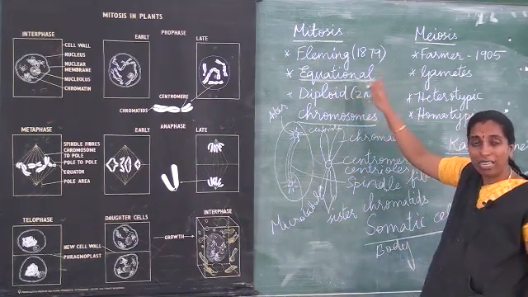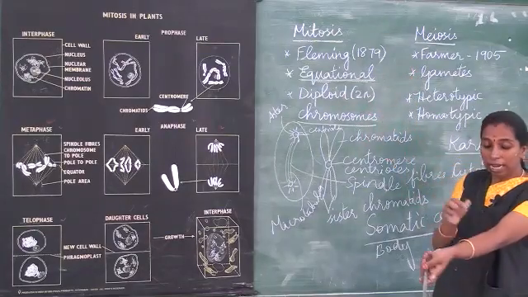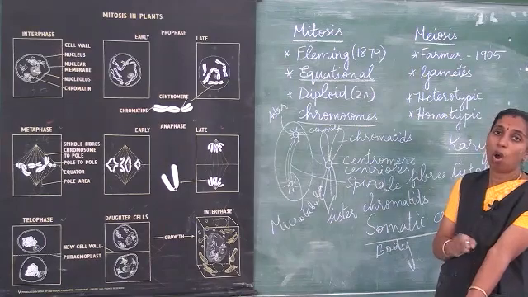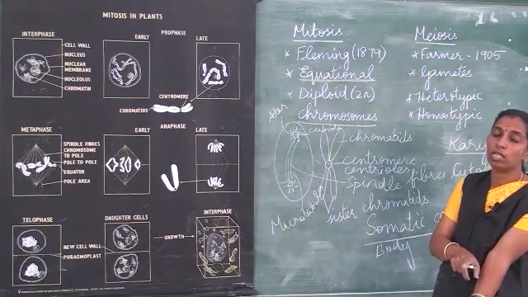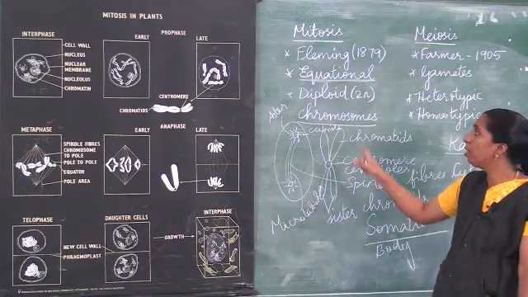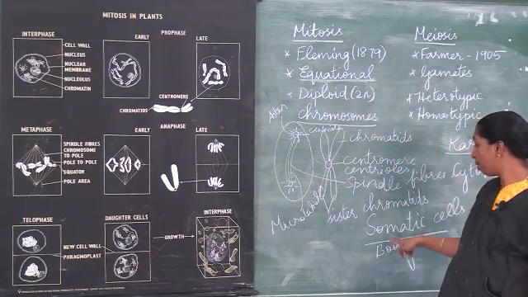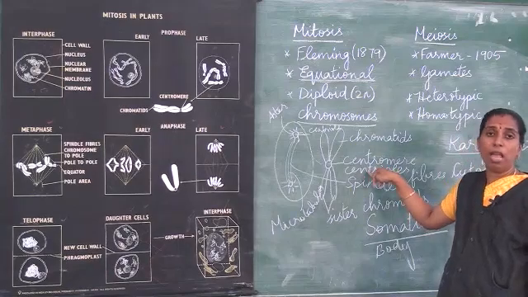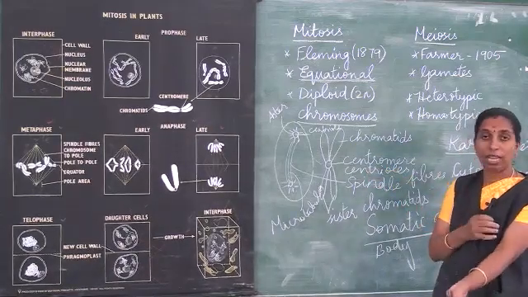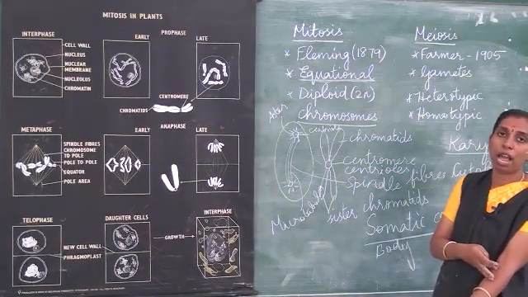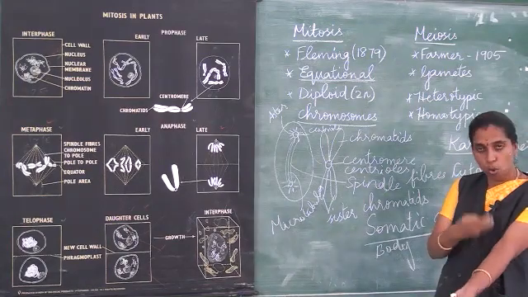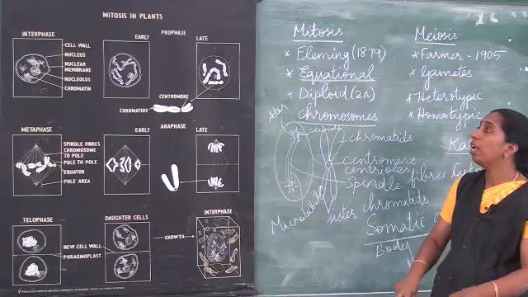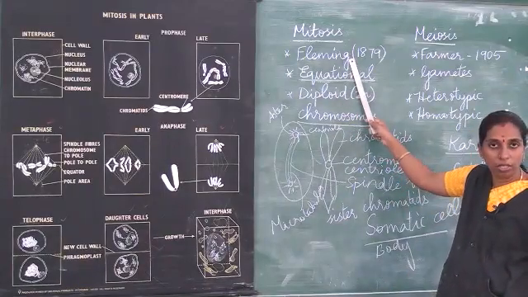Mitotic cell division will take place only in the body cell. In each cell, we have 23 pairs of chromosomes, out of which 22 pairs are called body chromosomes. So this somatic cell division takes place in the body cell, and it takes place throughout the lifetime. If there is any wound or injury in the hand, or any portion is worn out, and after which cells develop, what type of cell division is it? It is nothing but mitotic cell division.